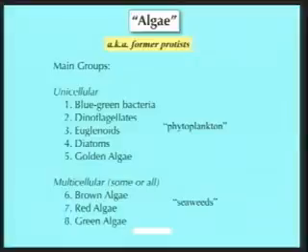And then there are multicellular groups, often called seaweeds, of course only if they grow in the ocean: brown algae, red algae, and green algae. These three groups have all acquired multicellularity independently of one another, and there are unicellular members of two of these groups still around, the red algae and the green algae.